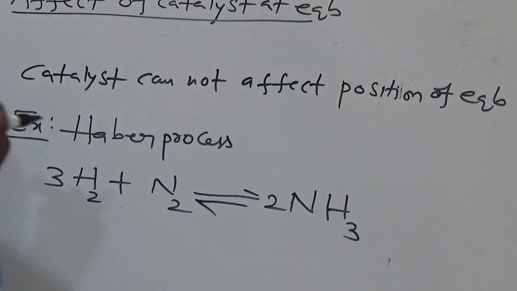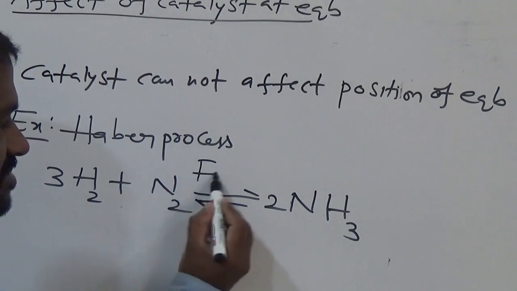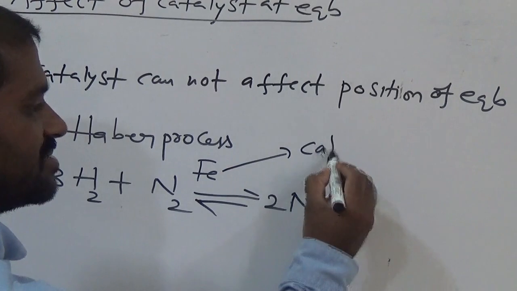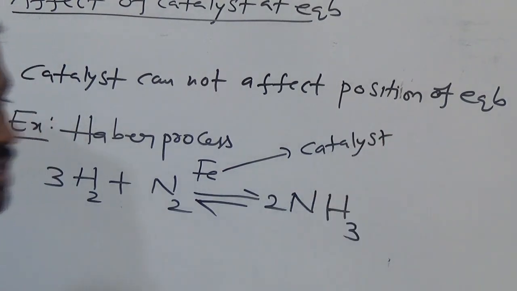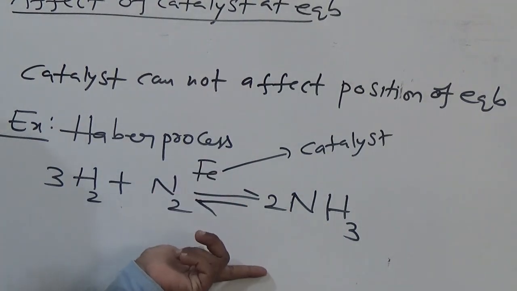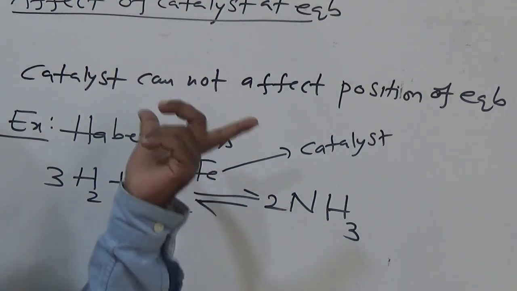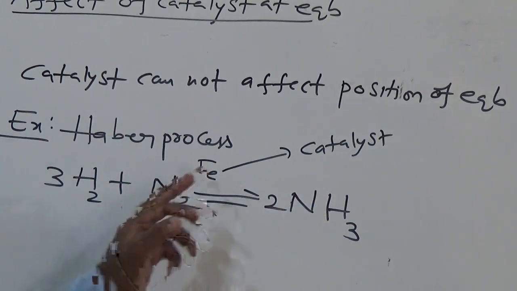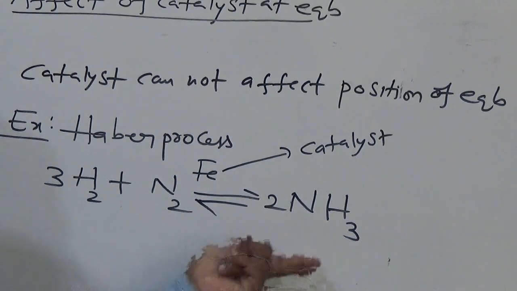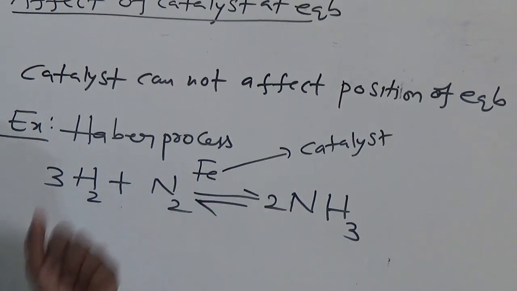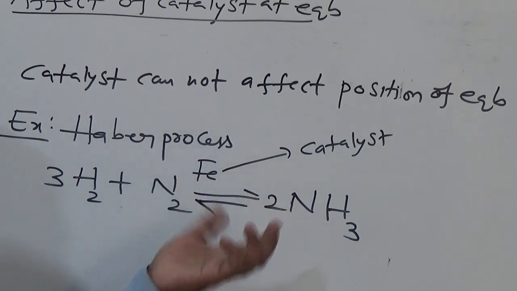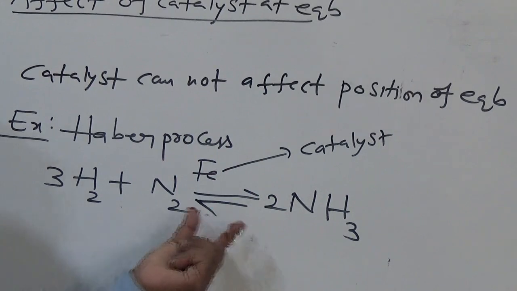In this reaction we just add iron, where this iron acts as a catalyst. A catalyst is a substance which is added to the reaction for the purpose of increasing the rate of reaction only. It doesn't interact with either reactants or products. So what is the main aim of adding this catalyst here? It just increases the rate of the reaction. It doesn't affect the position of the equilibrium.